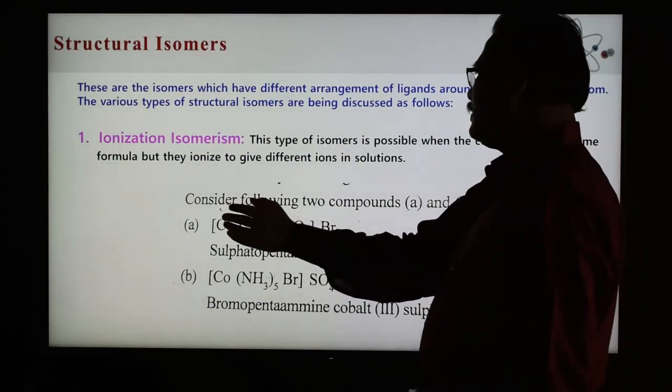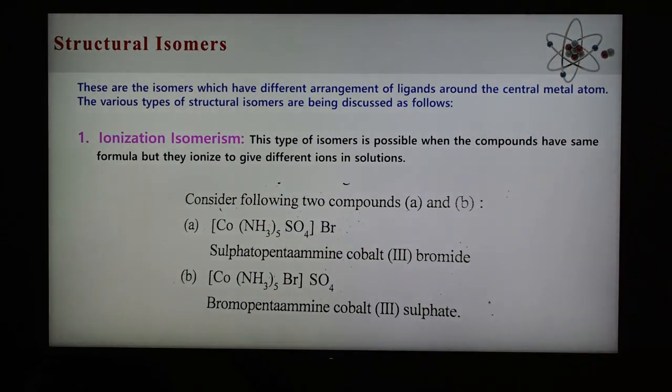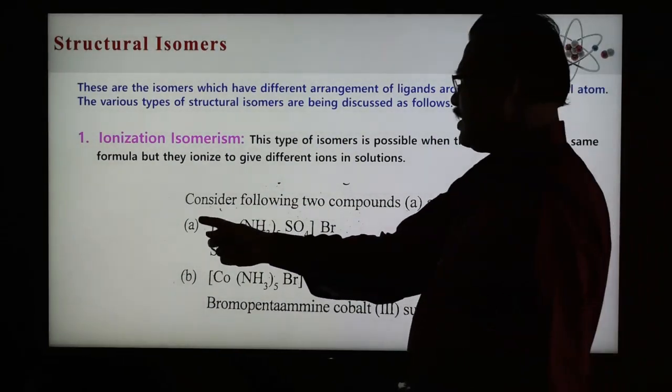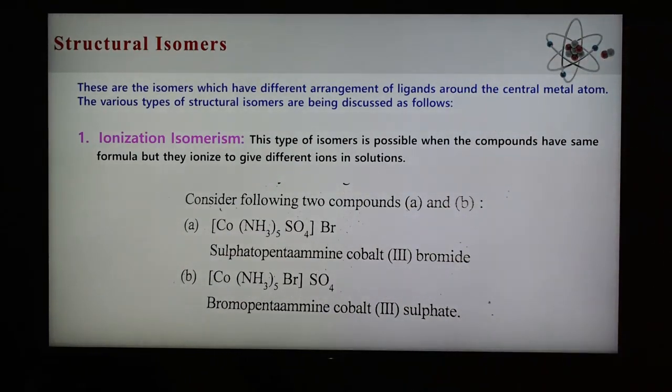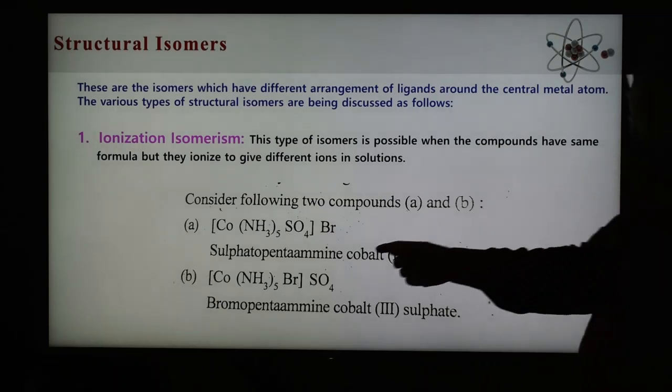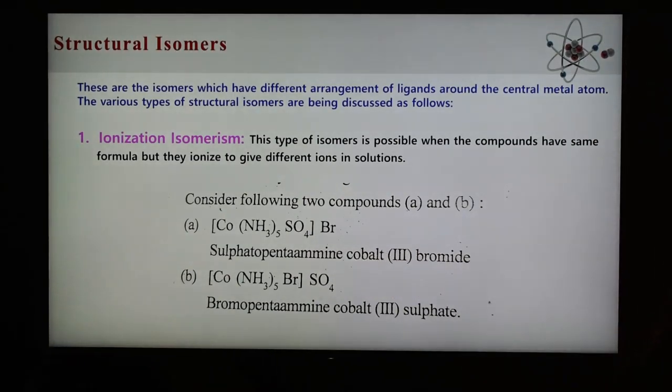So an example is given here. Consider the example A and B. These two complexes are given, A and B. The first complex is a cobalt complex. The name of the complex is sulfatopentaamminecobalt(III) bromide. So this is the complex, sulfatopentaamminecobalt(III) bromide.